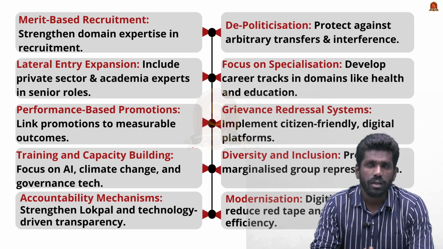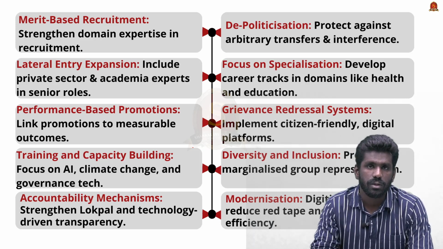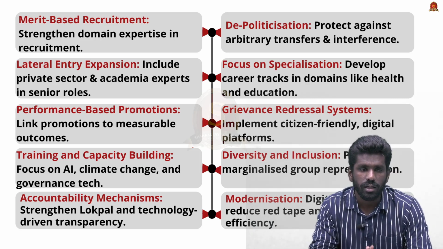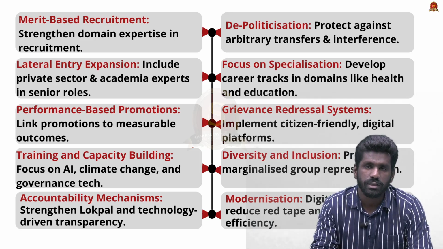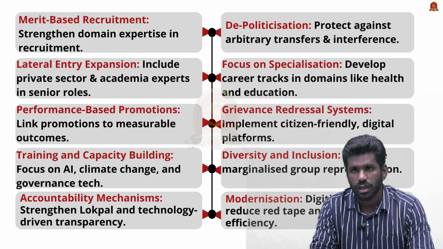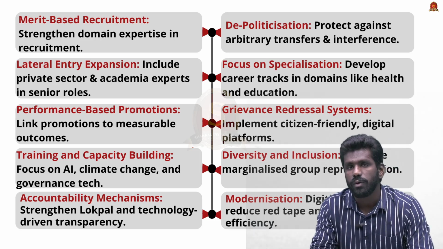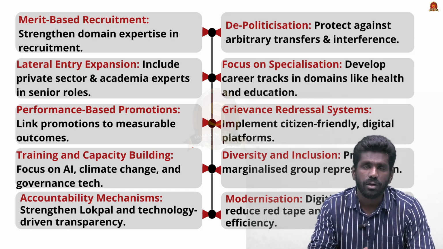Then accountability mechanisms. To reduce corruption and accountability issues, bodies like Lokpal and technology-driven transparency have to be improved. The next one is depoliticization. The bureaucrats have to be protected against arbitrary transfers and political interference from the ruling parties. So this will ensure the stability of civil servants in their policy implementation.